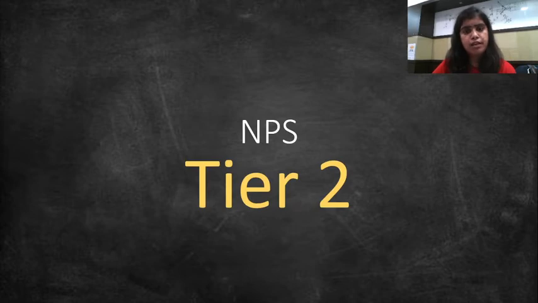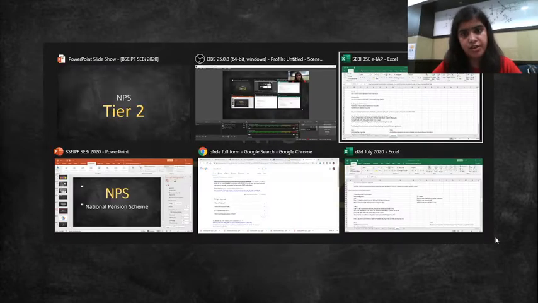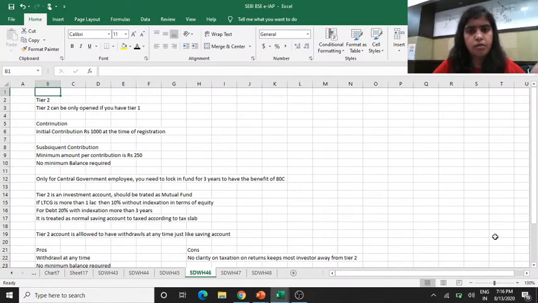How a small investor can take the benefit of a Tier 2 account, or what the details of a Tier 2 account are, we will try to see in today's session. To open a Tier 2 account you need to have the Tier 1 account first. Earlier we saw that the Tier 1 account is mandatory. To invest in NPS, you compulsorily need a Tier 1 account, and even if you want to go for Tier 2, Tier 1 is mandatory.